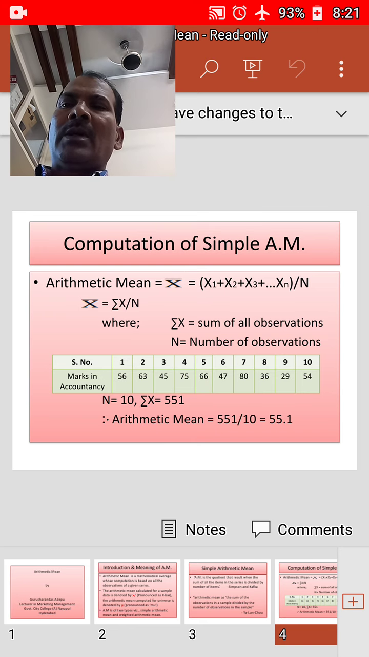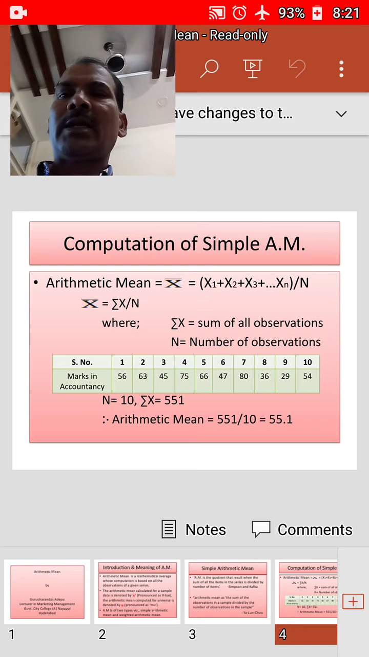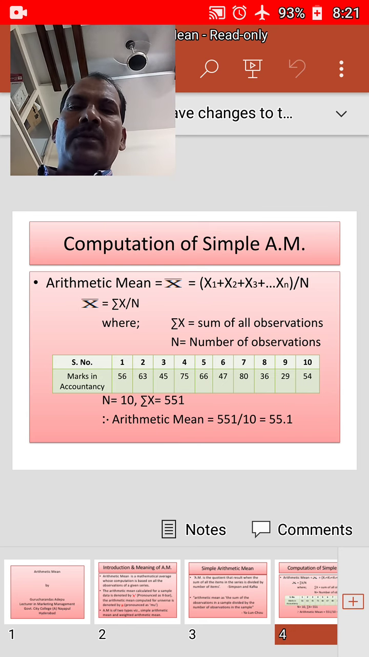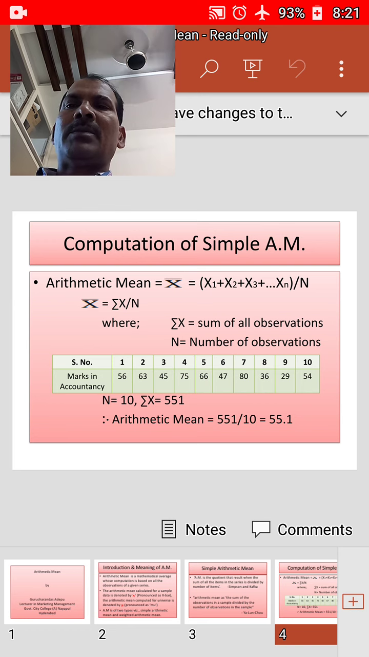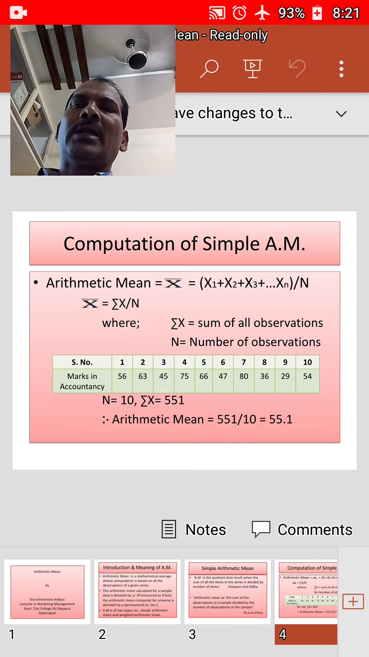One example we will consider here for the sake of understanding. Here the marks obtained by 10 students in the accountancy subject are given. Serial number and marks in accountancy are given. Serial numbers 1, 2, 3, 4, up to 10.